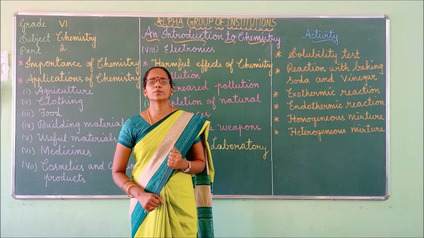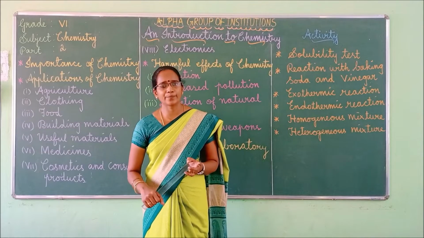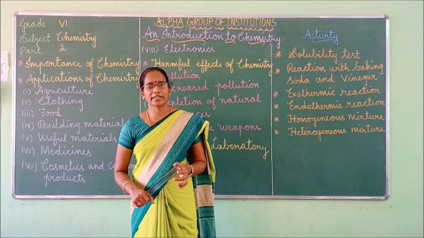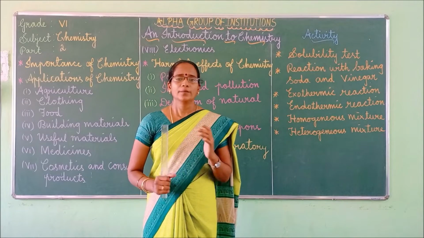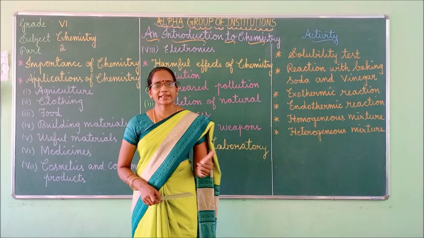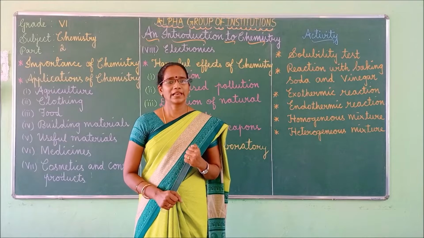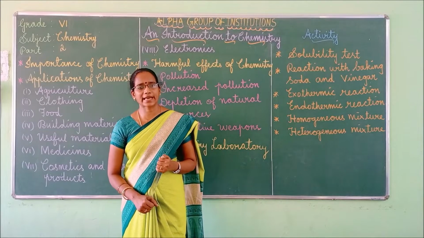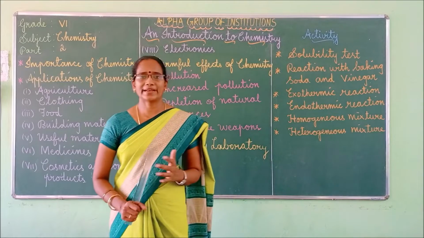What are the examples we can give for metalloids? Silicon, germanium, arsenic, antimony, bismuth. These are some of the metalloids that we use. Metalloids means elements which exhibit metallic character as well as non-metallic character are called the metalloids.